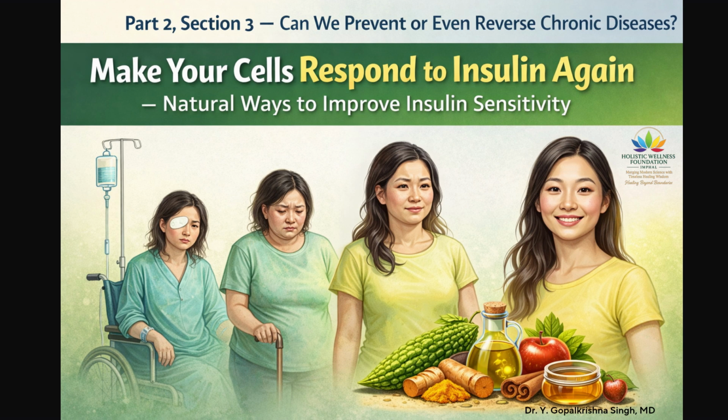The role of consistency. Improving insulin sensitivity is not achieved by a single action. It requires consistent daily practice. Small improvements accumulate over time. Gradual changes in insulin sensitivity lead to better glucose control and reduced inflammation. Consistency is more important than intensity.